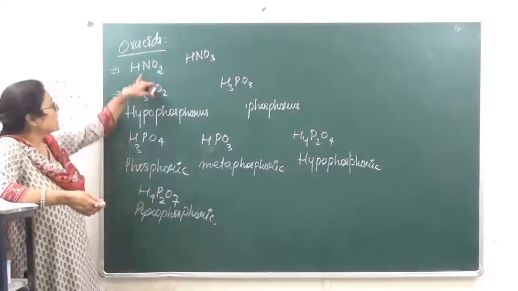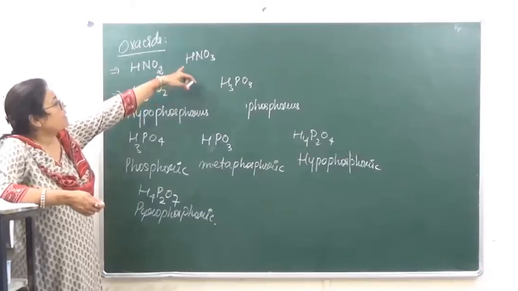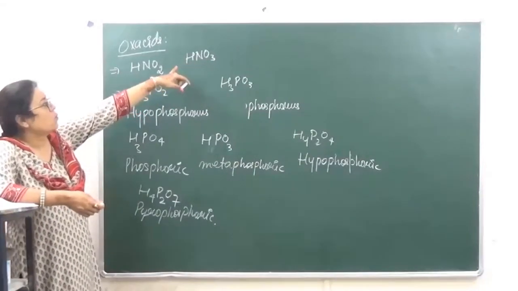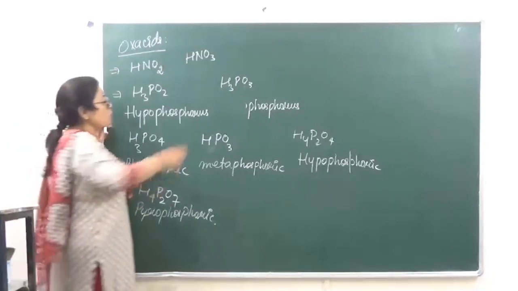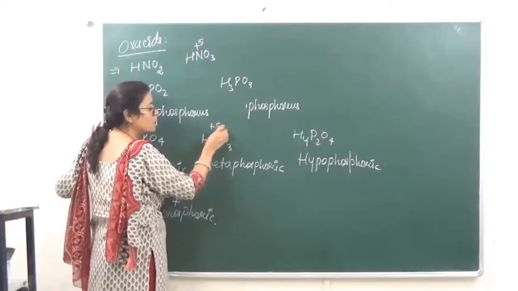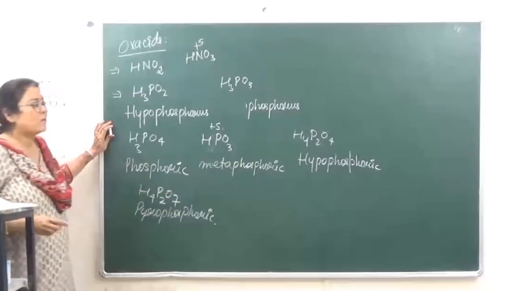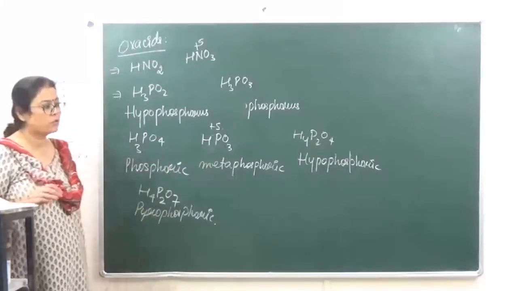Okay, so if you look at HNO3 here, what is the oxidation state of nitrogen? 3 minus 6, 6 minus 1, that is going to be +5. ठीक है, similarly here also +5. Now nitrogen is going to be more electronegative than phosphorus.